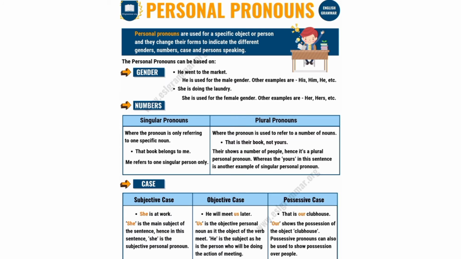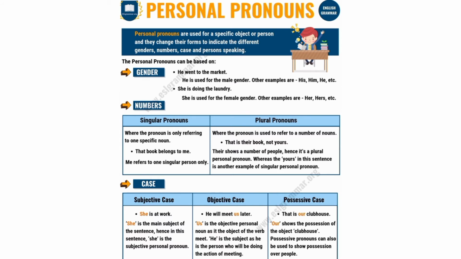Third one, case. Lastly we are going to see case. The cases are subjective case, objective case, possessive case. For example, for subjective case, she is at work. So she is the main subject of the sentence. Hence in this sentence, she is the subjective personal pronoun.